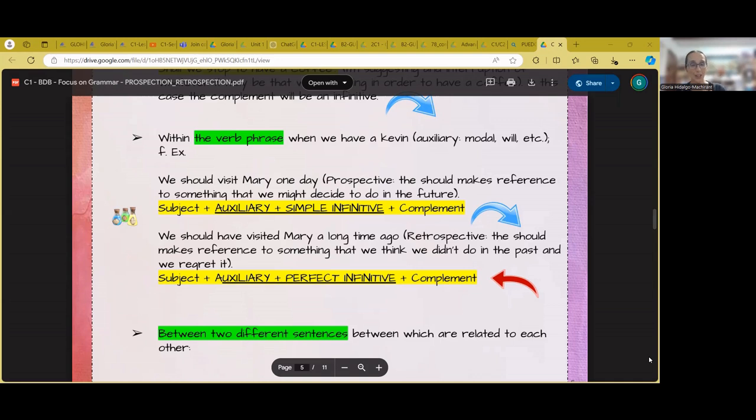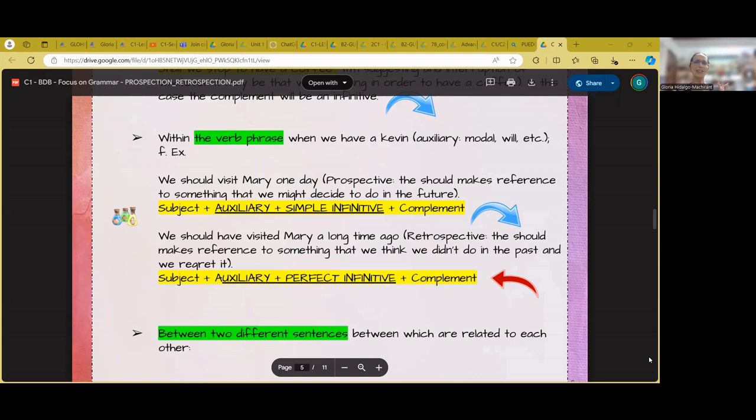So when the modal makes reference to an action that is still to happen, we might say that it's a prospective use of the modal verb. And when it makes reference to something that is supposed to have happened before, then that would be a retrospective use of the modal.